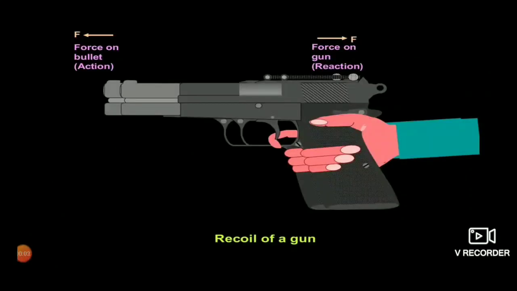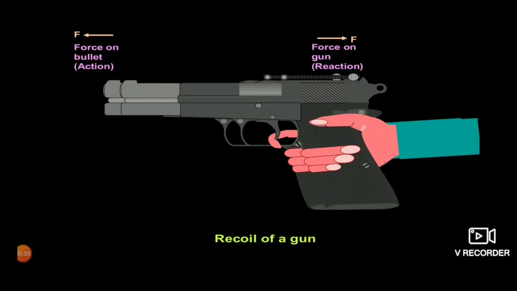Another most important application of Newton's third law of motion is the recoil of a gun. There are various numericals that are based on this concept. In case of the recoiling of a gun, the force on the bullet is considered as action, and the force on the gun is considered as reaction.